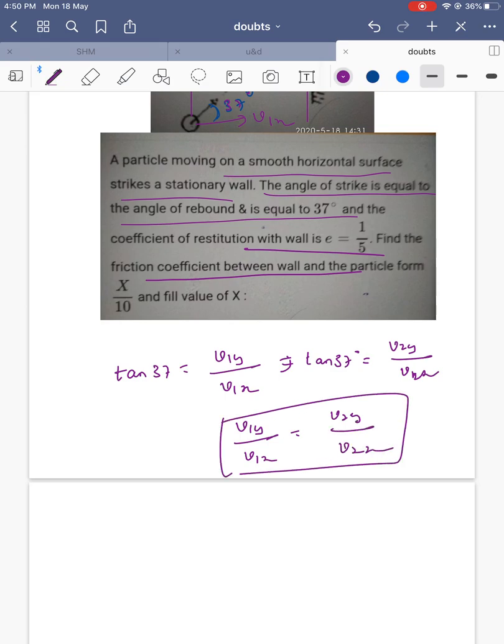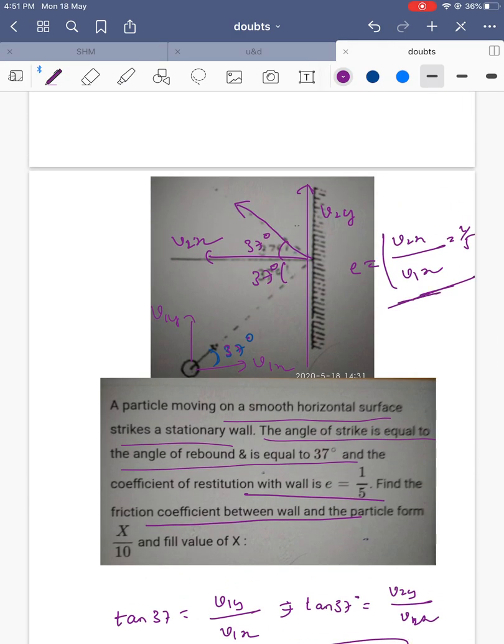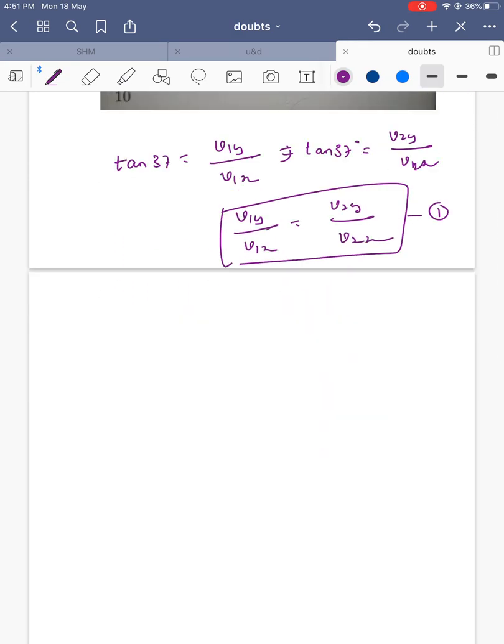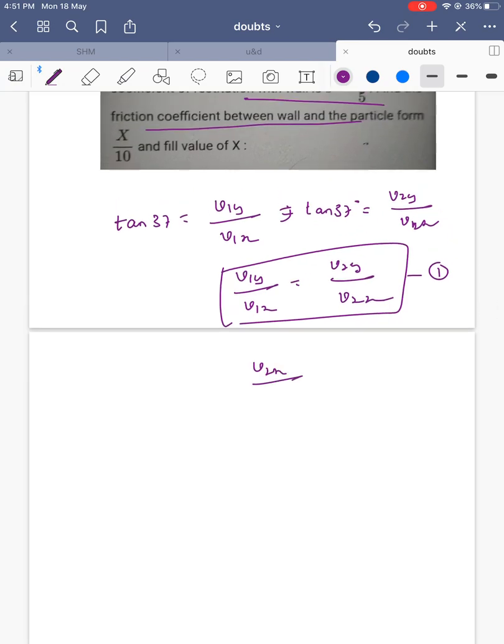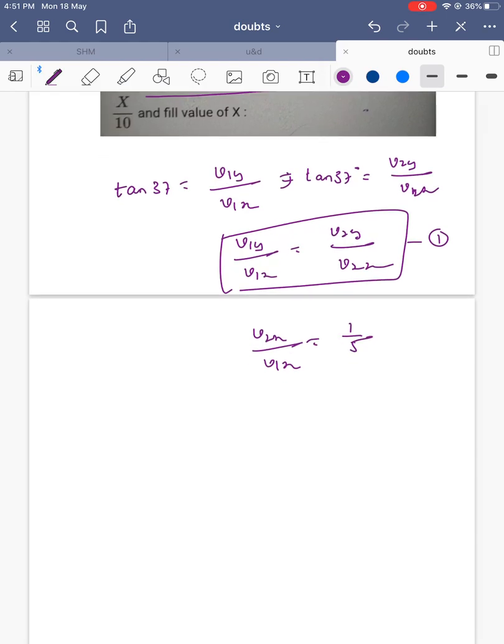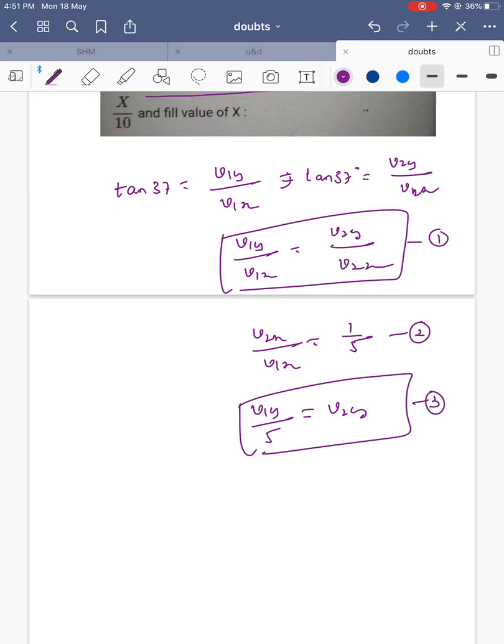So we got one relation, and this is equation 1. So we have v2x by v1x is equal to 1 by 5. So we can replace here, so v1y by 5 is equal to v2y, if I am not wrong. So this is equation 3, this is equation 2.